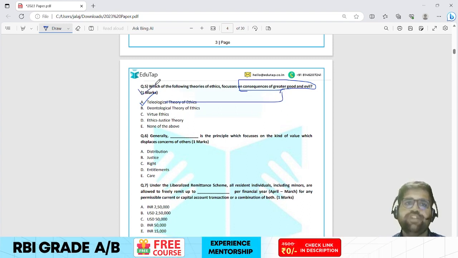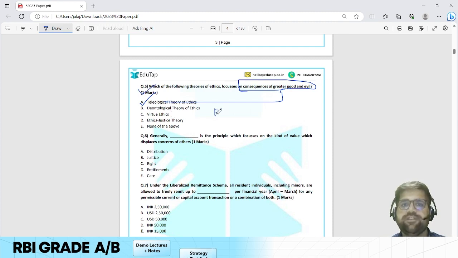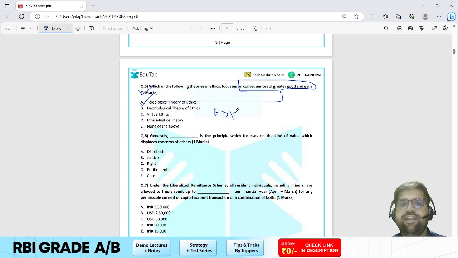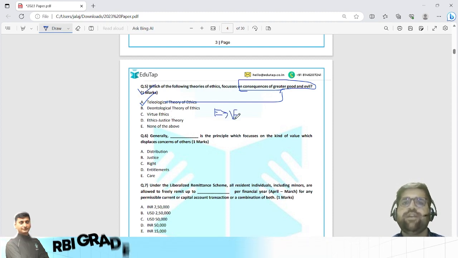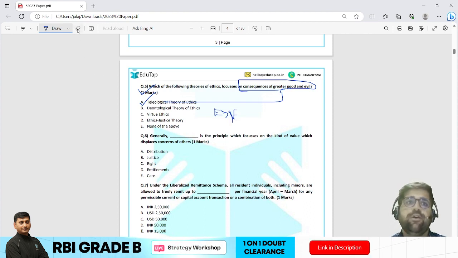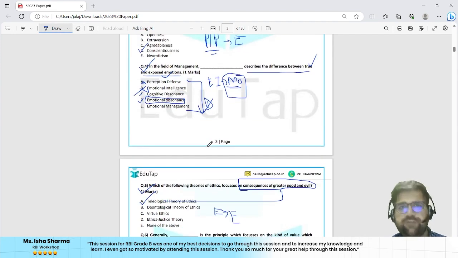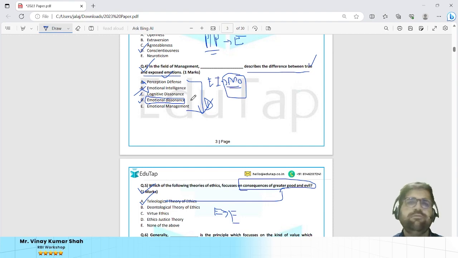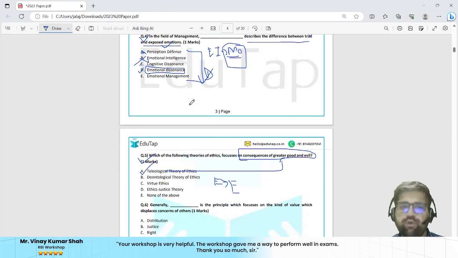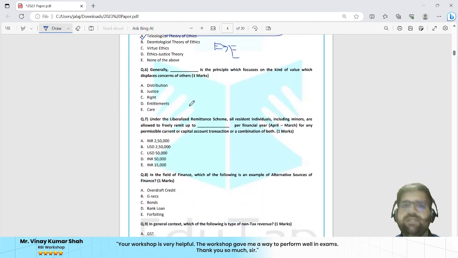Okay, so question number 5 according to me is taken from your subject ethics, and it is an easy question, if not very easy. I hope you agree with me. So till now, if you see in the set of first 5 questions, except question 4, all are doable, all are very easy or max to max easy. Cool. Now coming to question number 6.